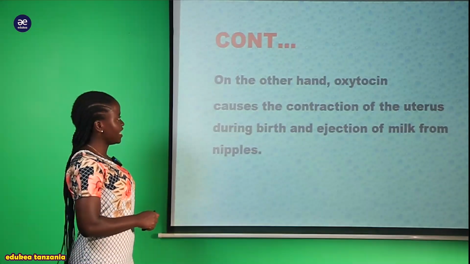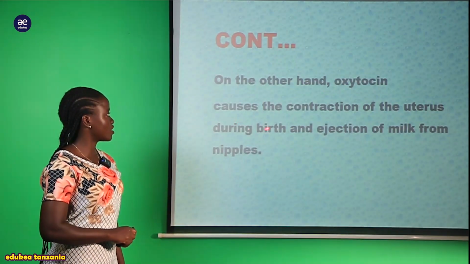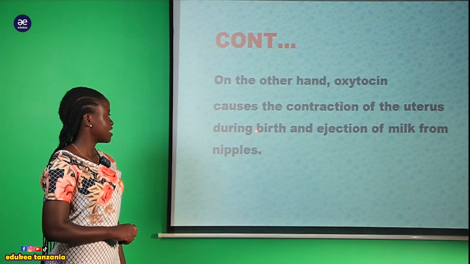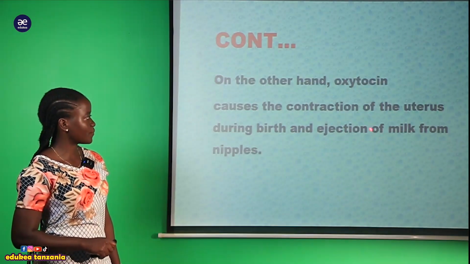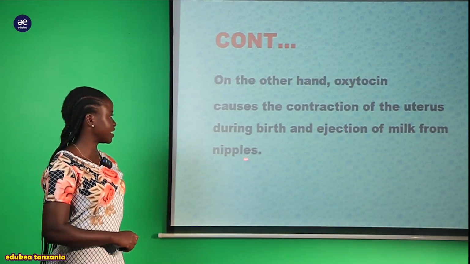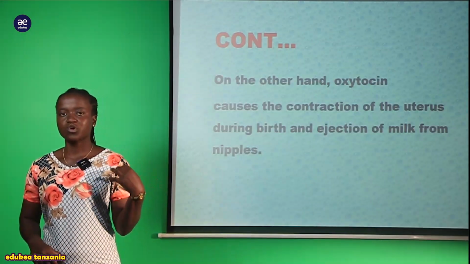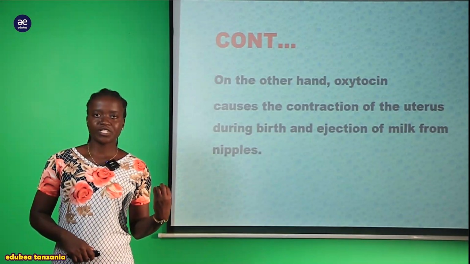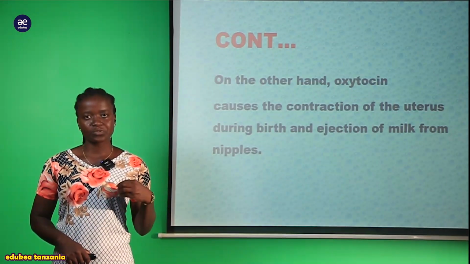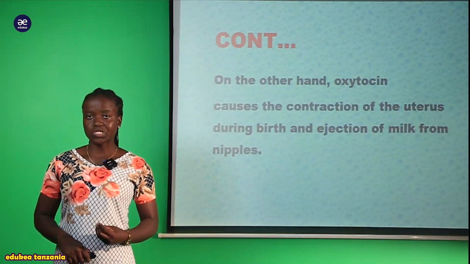On the other hand, we have oxytocin, which causes the contraction of the uterine wall during birth and ejection of milk from the nipples. This hormone is secreted and stored within the posterior pituitary gland and is called oxytocin hormone.